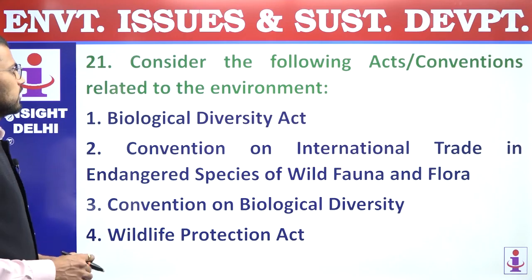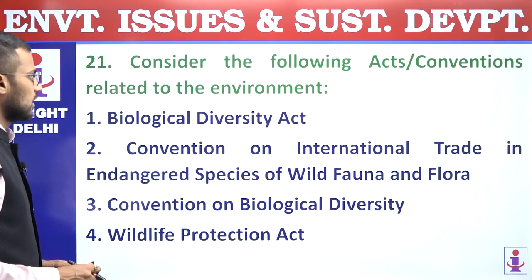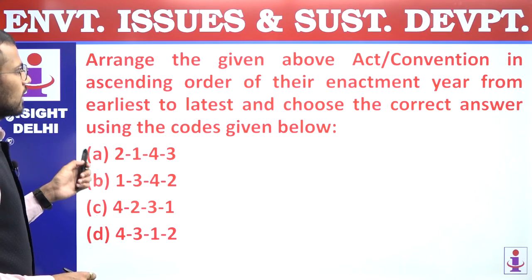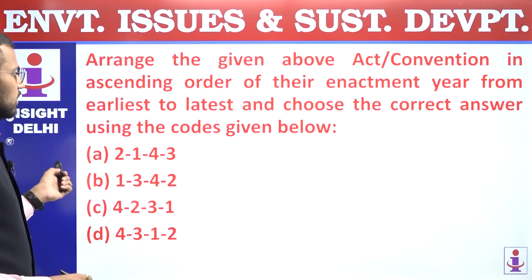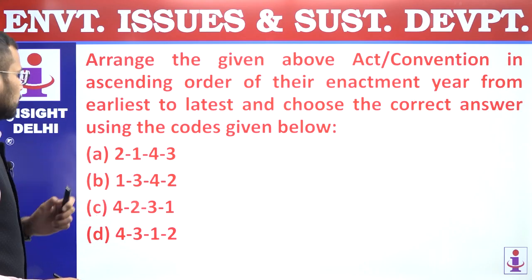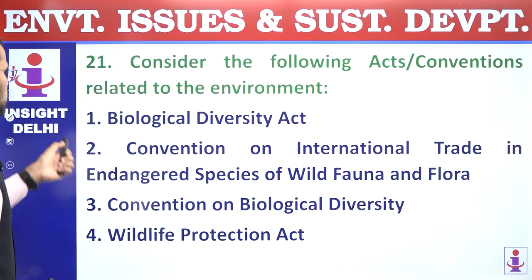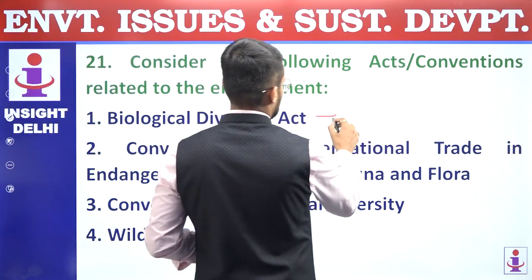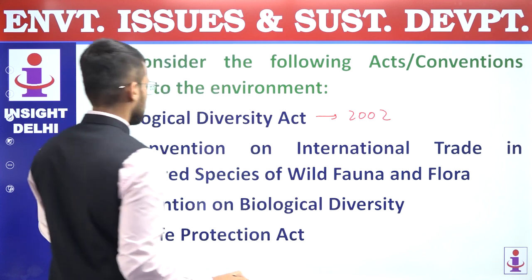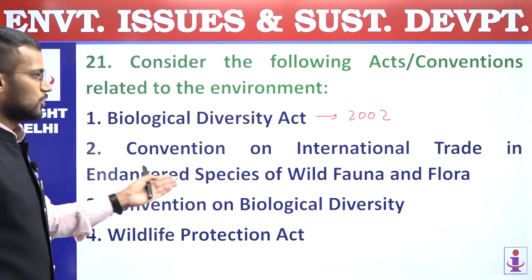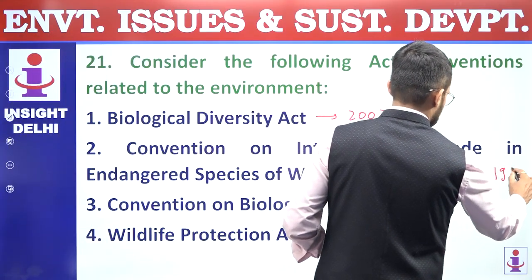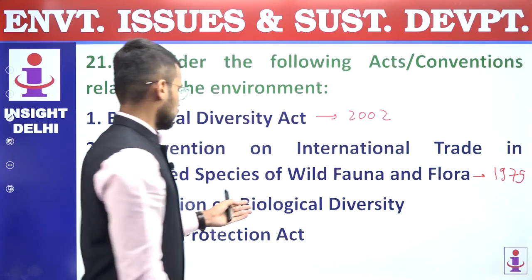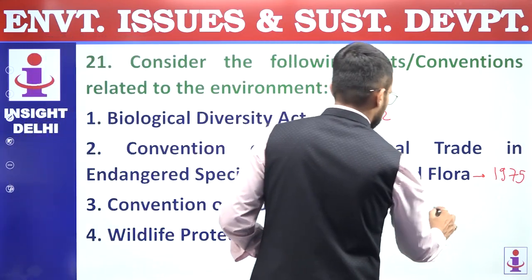21. Consider the following acts, conventions related to the environment. Arrange the given above acts or conventions in ascending order of their enactment year from earliest to latest and choose the correct answer in the following code. So first is Biological Diversity Act. It was enacted in year 2002. Then Convention on International Trade in Endangered Species of Wild Fauna and Flora, that is CITES. It came into being in 1975. Then Convention on Biological Diversity came into being in 1993.